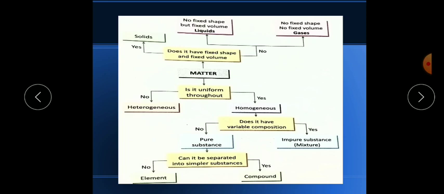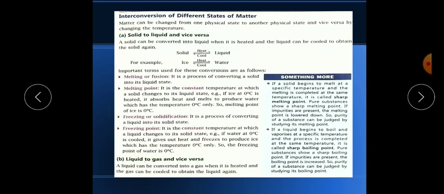So this is a flow chart. Now today I will explain interconversion of different states of matter. When we give different physical conditions, matter can easily change. If we change the temperature, if we cool it or if we heat it, then matter can easily change from one physical state to another physical state and vice versa. Okay, so how does it change? So here, have a look.